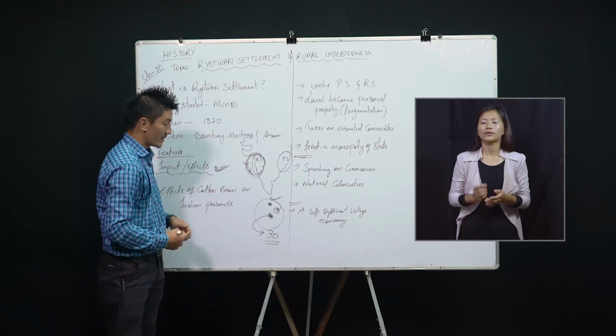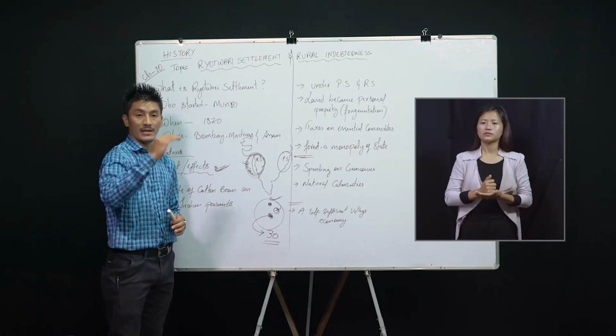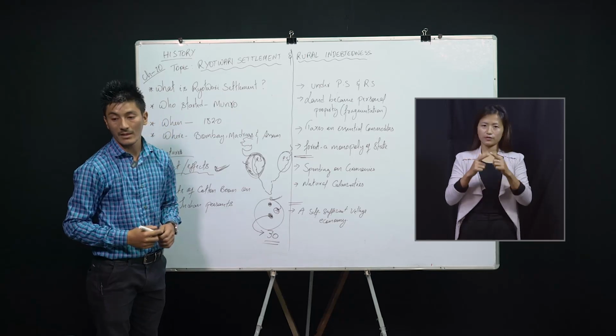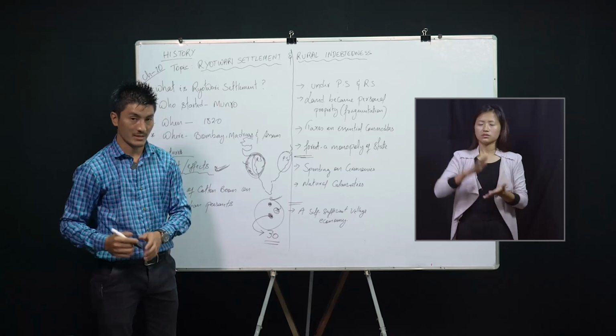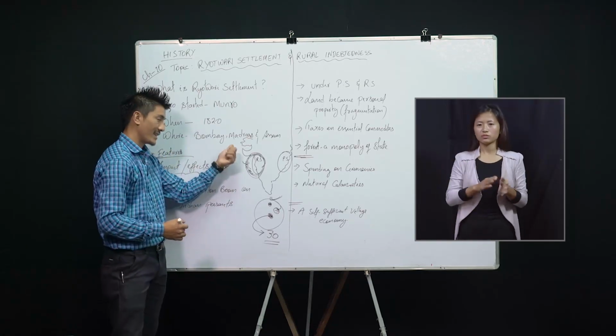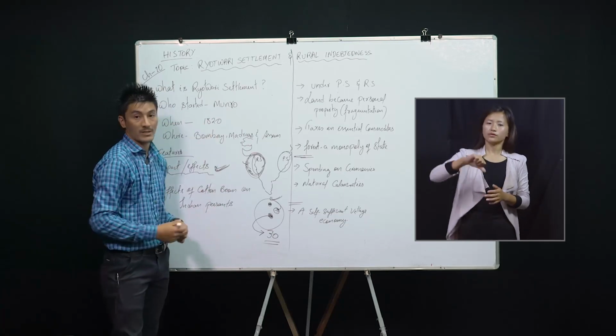The second point is that the revenue demand or the land tax was fixed at such a very high rate that many Indian villages were deserted, and people migrated to new places. And that is why it led to the decline or the failure of this Ryotwari settlement.